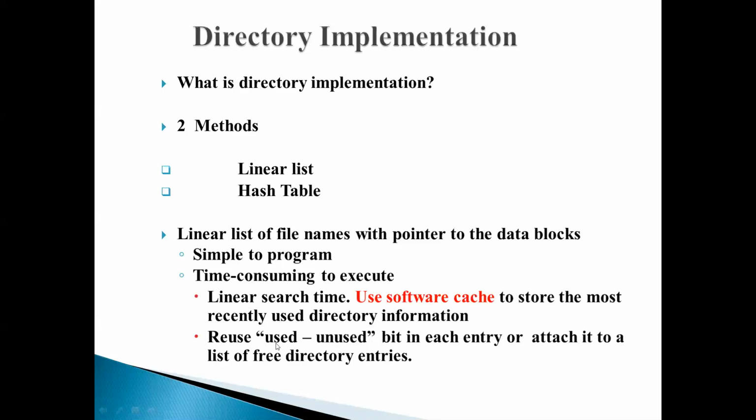If that directory entry is used for a file, then used bit will be set. If it is not used, then unused bit will be set. So that is one way to keep track of free entries in the directory. The other way is we can maintain a separate list. OS can maintain a separate list of free directory entries, and whenever one directory entry becomes free, it can be attached to the list of free directory entries. That is another way to keep track of all the directory entries which have become free.